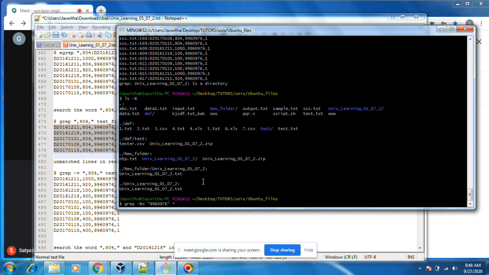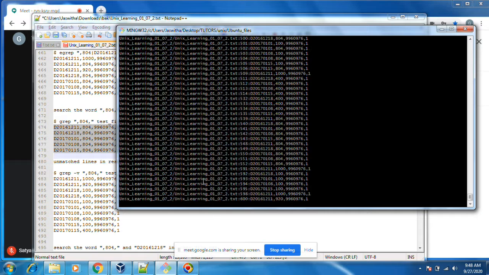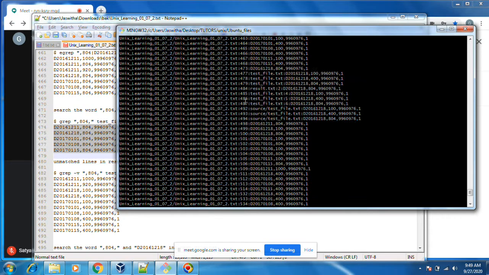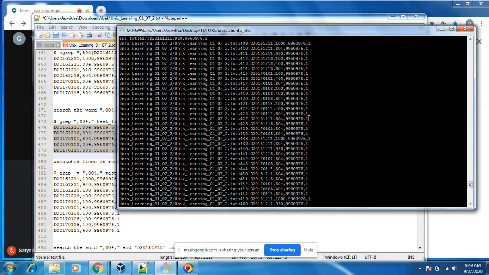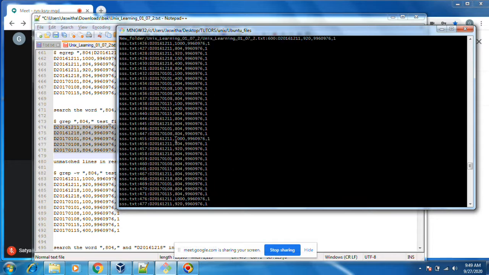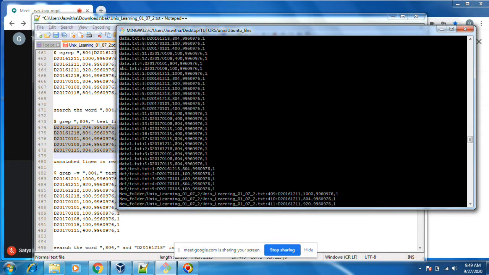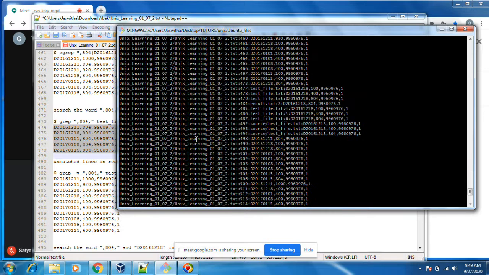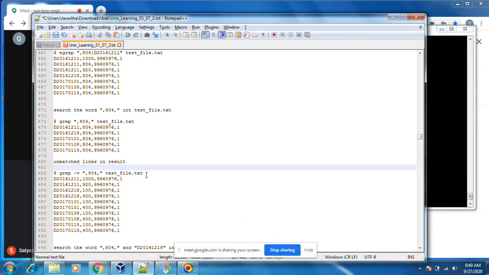The n means it will display the line number. You see, Unix learning is a subdirectory. It is searching the subdirectory and displaying line 600. You see all the line numbers, all the directories, subdirectories, and all the locations it is searching. We'll get the line numbers. Even grep -v works the same way.